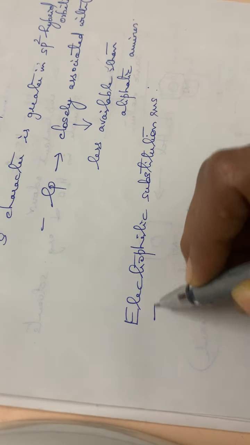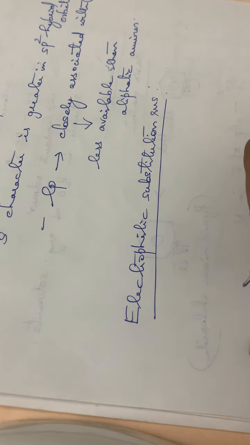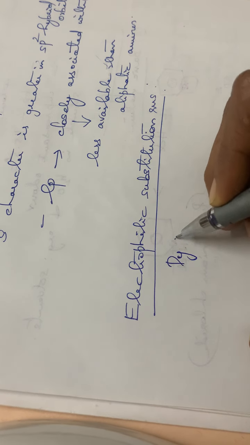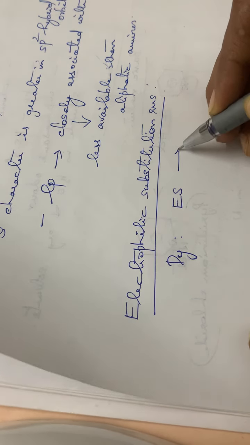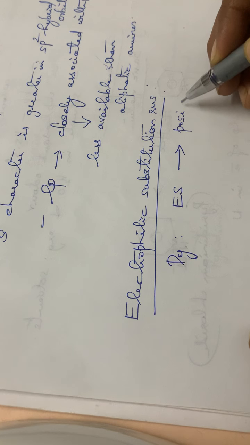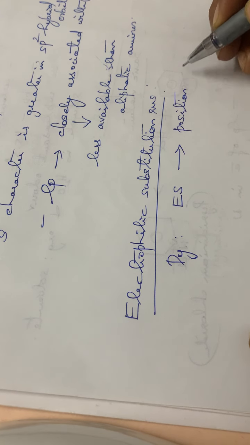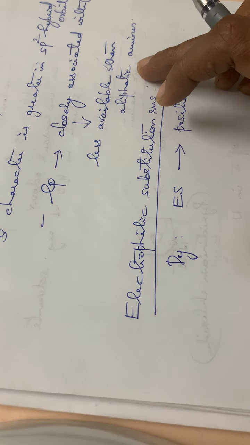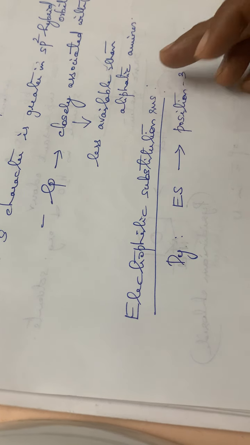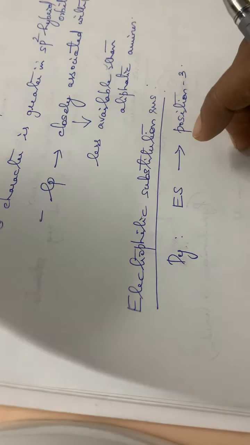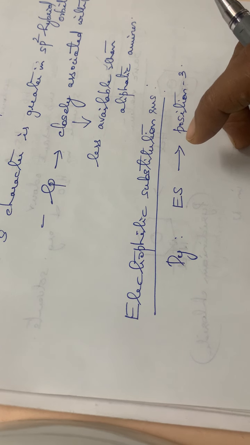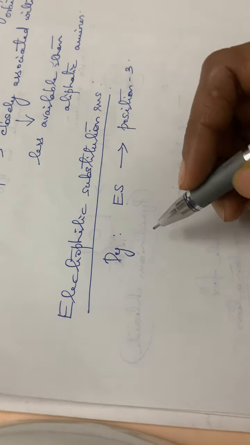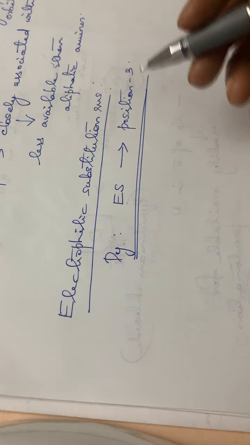Electrophilic substitution reactions. See here, in the case of pyridine, electrophilic substitution reactions will be taking place at position 3. That means the electrophile will be attacking the ring at position 3. And also let us go through some of the reactions. So this point you have to note down: pyridine electrophilic substitution at position 3.